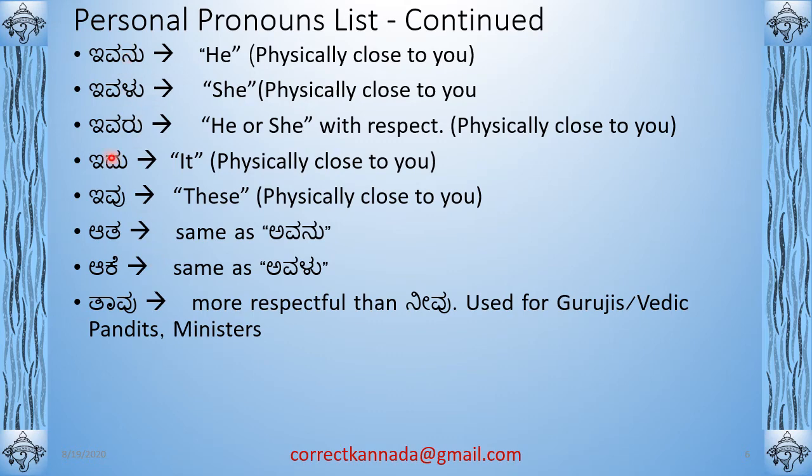Then you will use these pronouns: Ivanu, Ivalu, Ivaru, Idu, right? Ivu. Now these three are extra. So until Ivu, these are basically for third person persons or objects that are close to you. Now Atha is a synonym of Avanu. Atha also means a person who is physically away from you. Instead of using Avanu, you can use Atha. It's a synonym of Avanu.